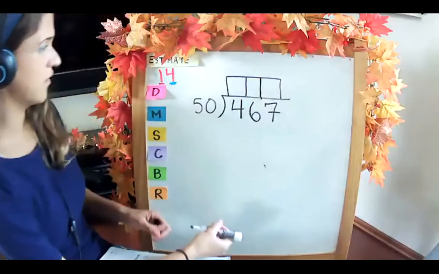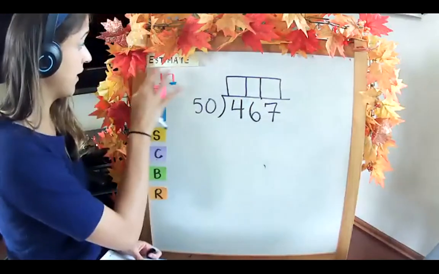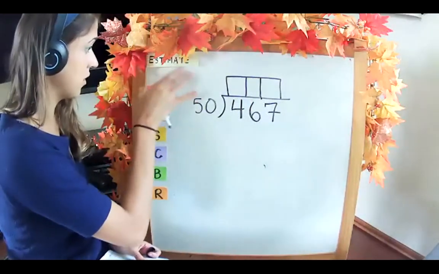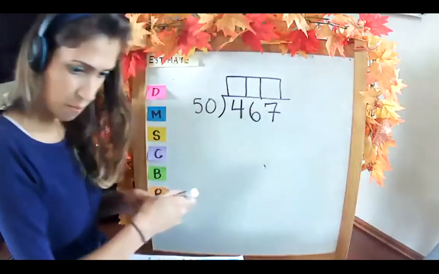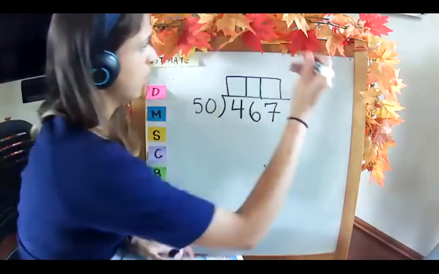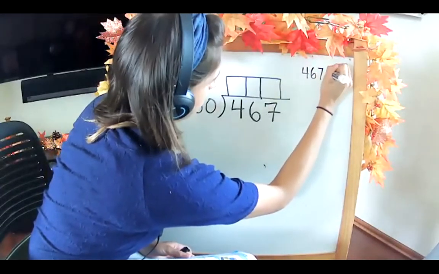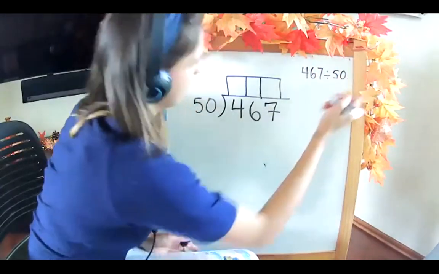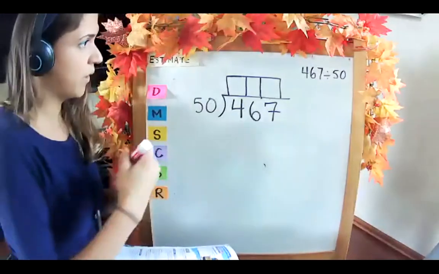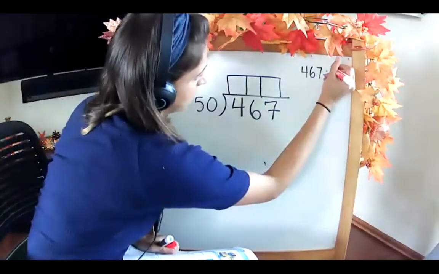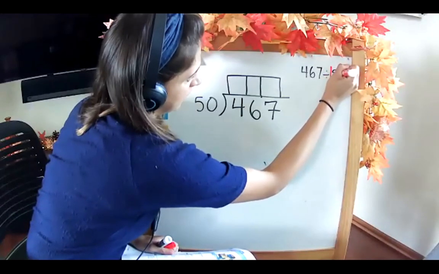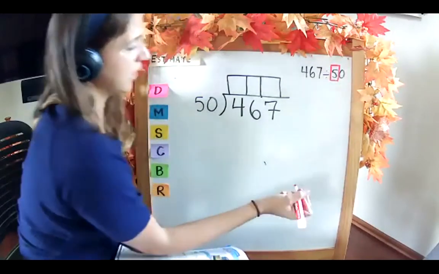3 possible boxes in our answer. Let's estimate so that maybe we get the answer before we even start. Putting my estimate here in the corner. 467 divided by 50. In my head, I know I'm working with the 5 times table.